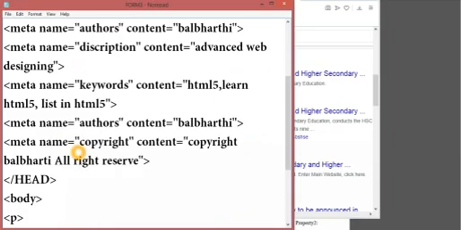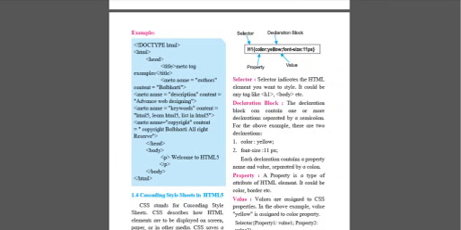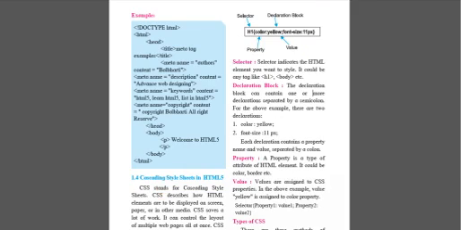Hope you understood this practical. Next lecture we are going to have the CSS practical and the introduction of cascading style sheets in HTML5. So do practice this practical. It is very easy. You can use your Notepad and execute your file.